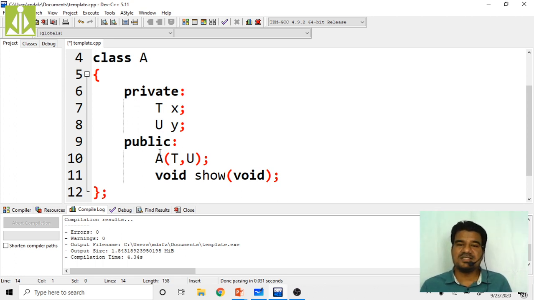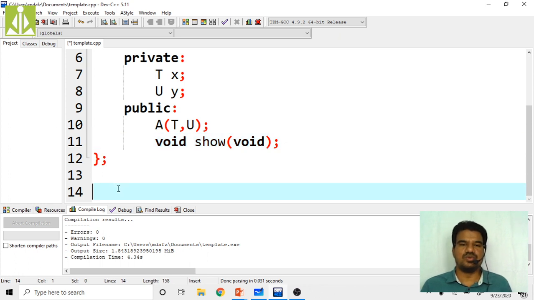So to qualify this constructor, use the class along with the template definition. In the same way, to qualify this show function with this class, use the class along with the template definition. How we will do that, I will show you. Right now I want to define my constructor A. So what is the procedure? The constructor is not going to have any return type. We have to qualify that constructor name with the class name. What is my class name?